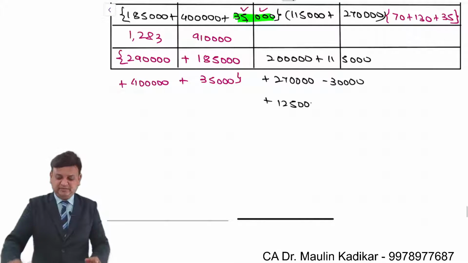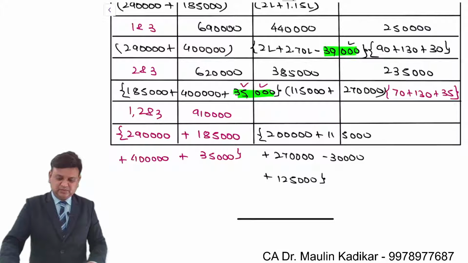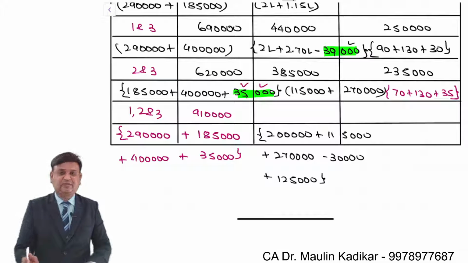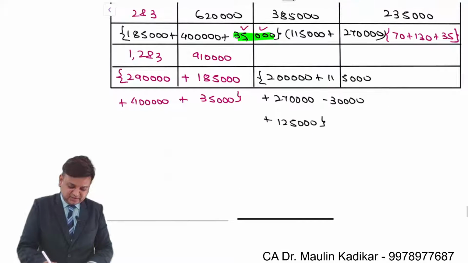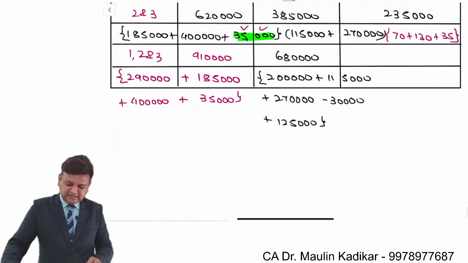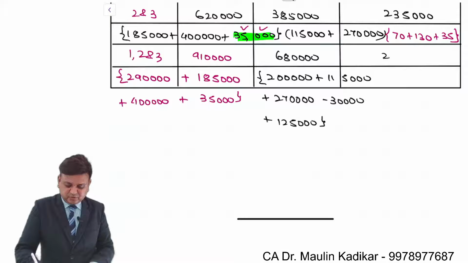So the final answer will be 2 lakhs plus 115 plus 270 minus 30,000 plus 125. It comes to 6,80,000. So 680 is deducted from 910. So the NPV comes to 2,30,000.